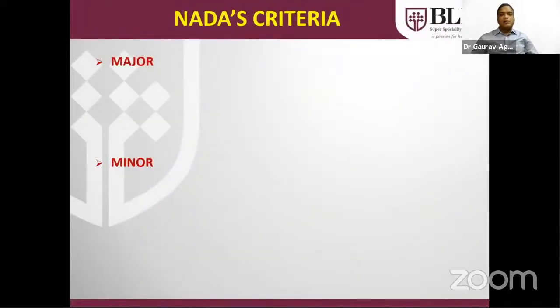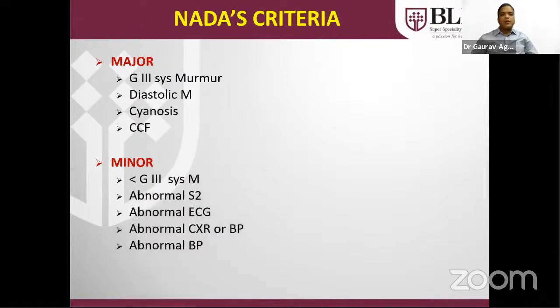What are the Nadas criteria? There are four major criteria: systolic murmur of grade 3 or more, diastolic murmur, which is always pathological, cyanosis, and congestive cardiac failure. Minor criteria are abnormal second heart sound, systolic murmur of less than grade 3, abnormal X-ray, ECG, and blood pressure. Presence of one major or two minor criteria places the patient in the category of congenital heart disease.